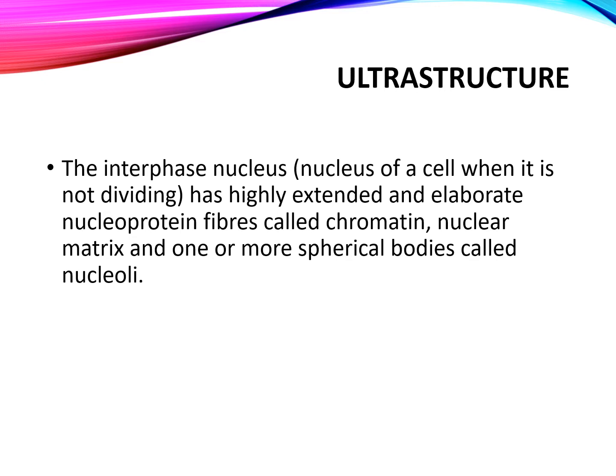If we talk of ultrastructure, the interphase nucleus has highly extended and elaborate nucleoprotein fibers called chromatin. Chromatin is a thin, thread-like structure. There is also the nuclear matrix and one or more spherical bodies called nucleoli.